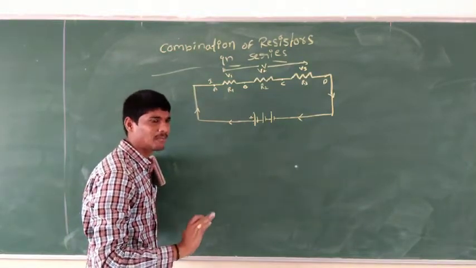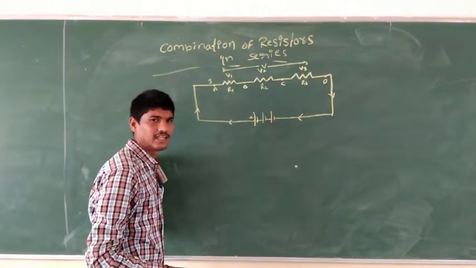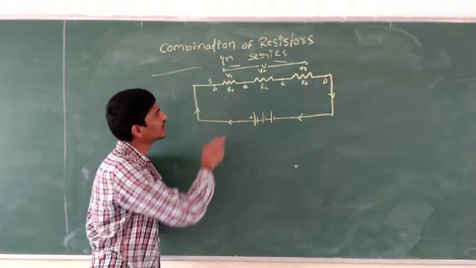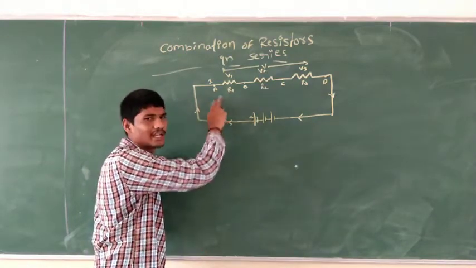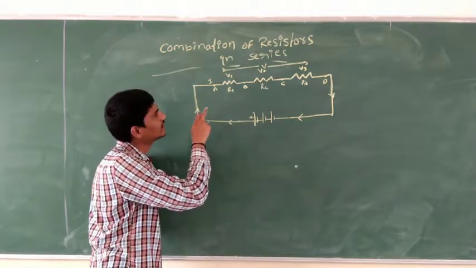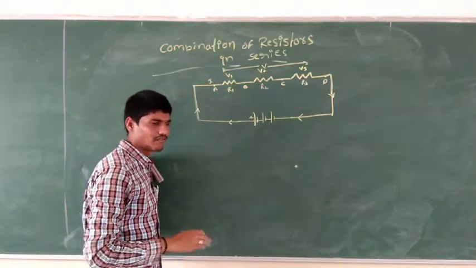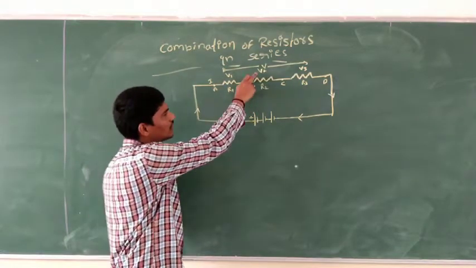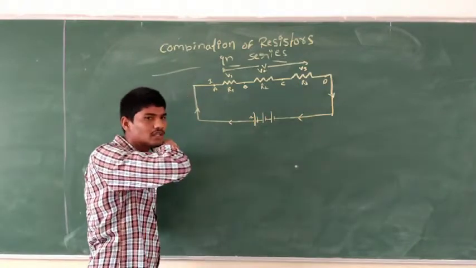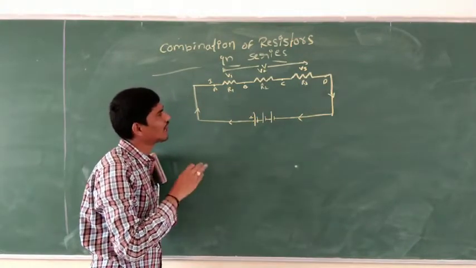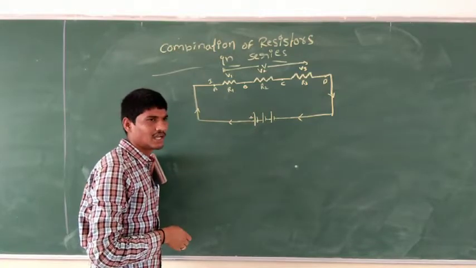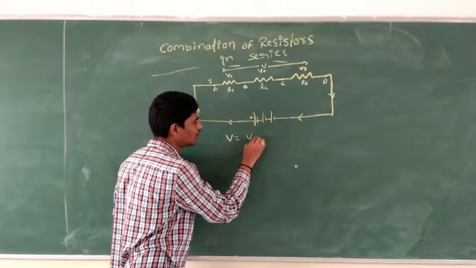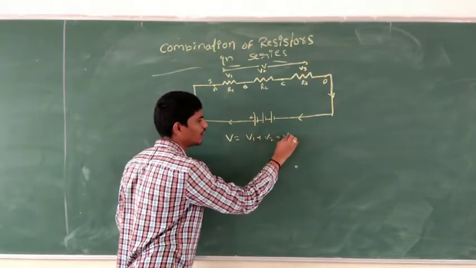When the resistors are connected in series, the current is the same in each and every resistor. What differs here is only the voltage. Each resistance has its own potential value: R1 has V1, R2 has V2, and R3 has V3. The total voltage is V, so V is equal to V1 plus V2 plus V3.